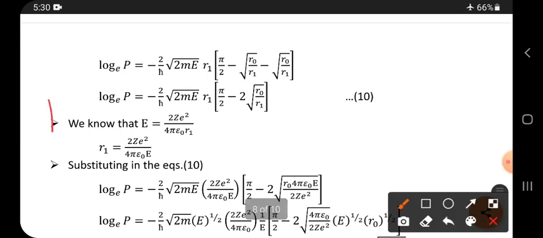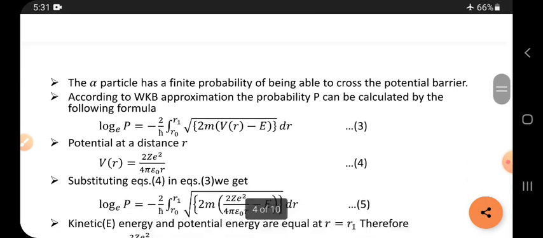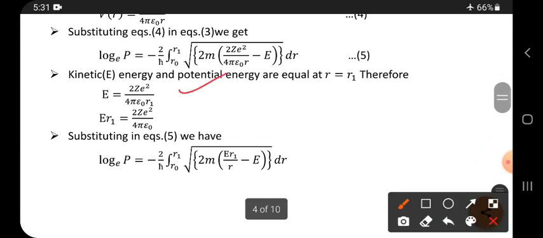Now we already know that E is equals to 2ze square by 4 pi epsilon naught. Already this equation is known and it is written at the beginning only. Shall I show the beginning where we have written E is equals to 2ze square by 4 pi epsilon naught r?